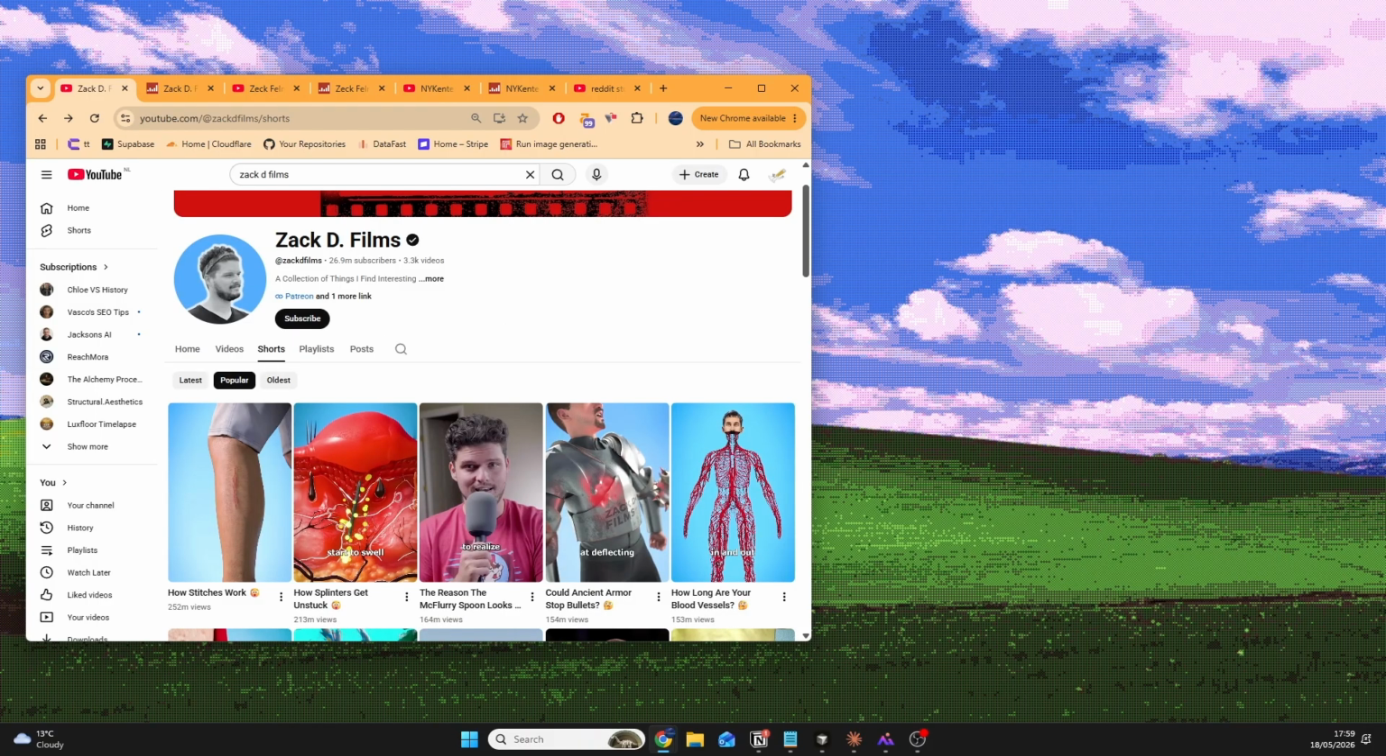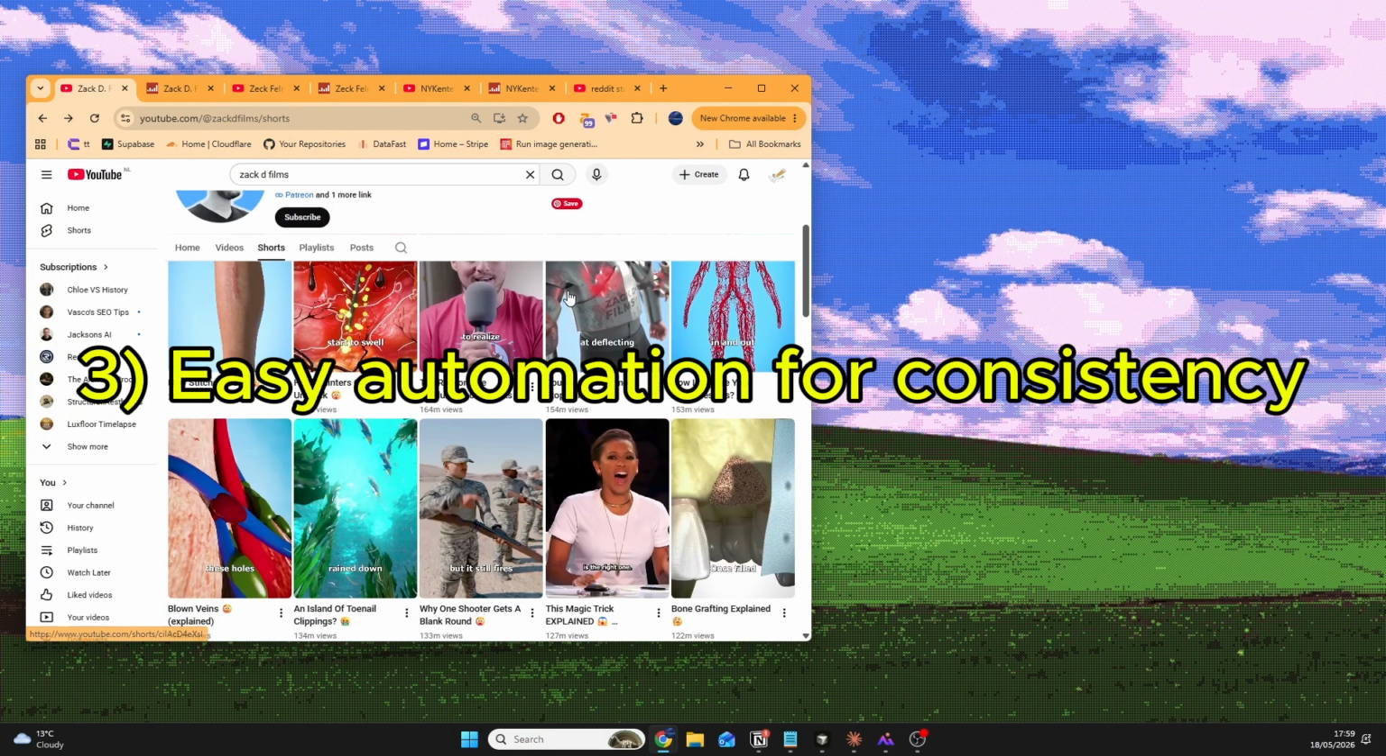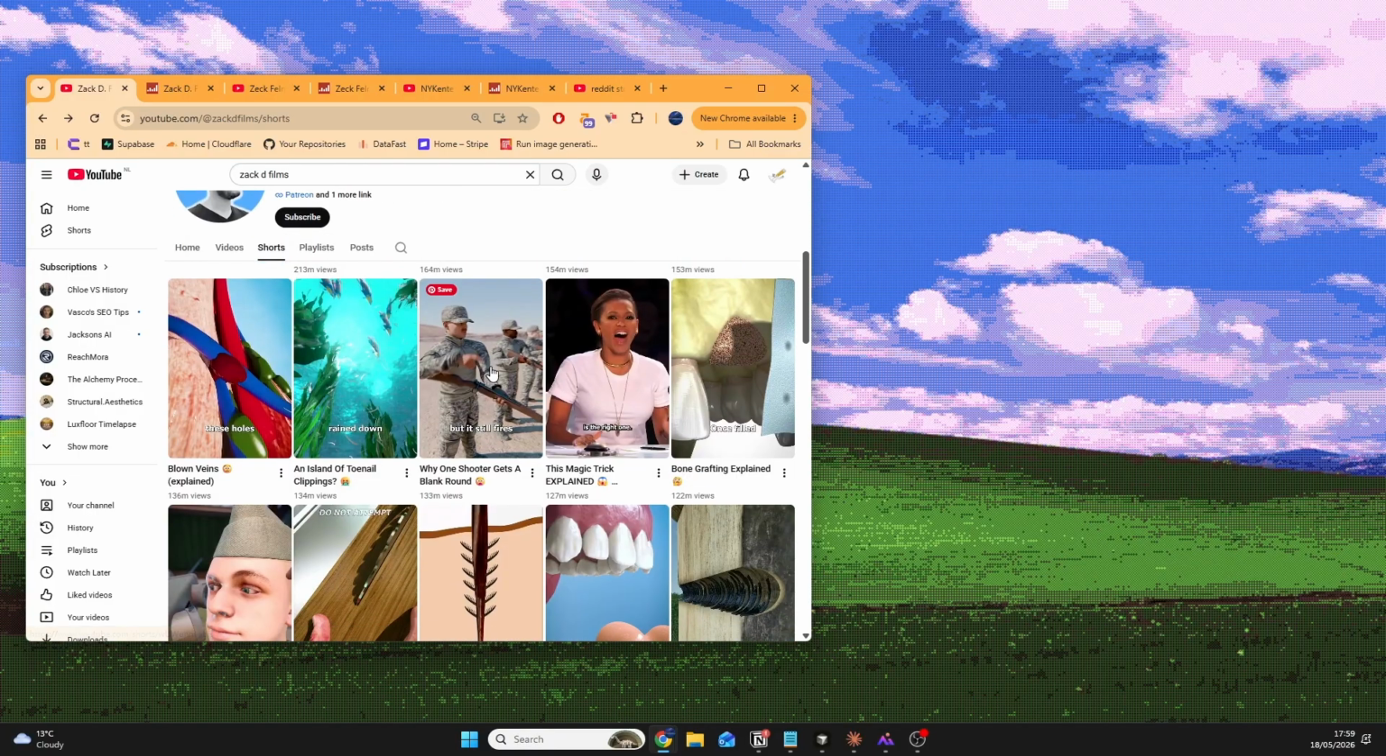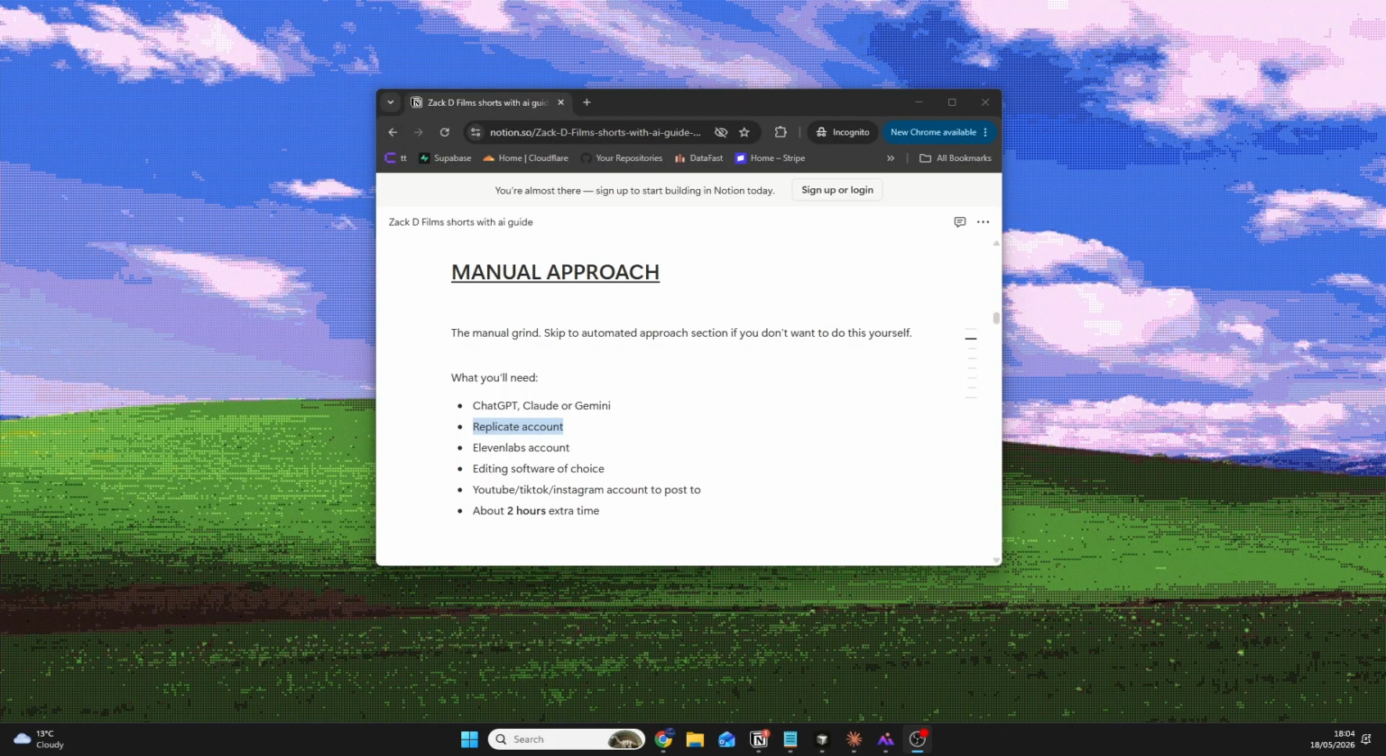The third reason is that it's quite easily automatable. Once you get through the workflow, I'll show you the manual approach on how to make these, but then I'll also show you a secret tool that can let you automate the whole thing and post to your YouTube automatically every single day. Let's get into it.